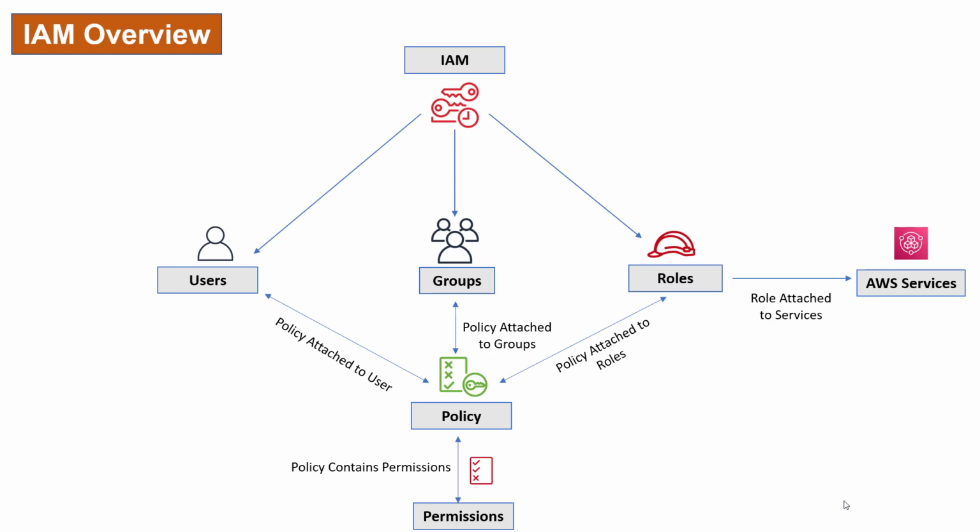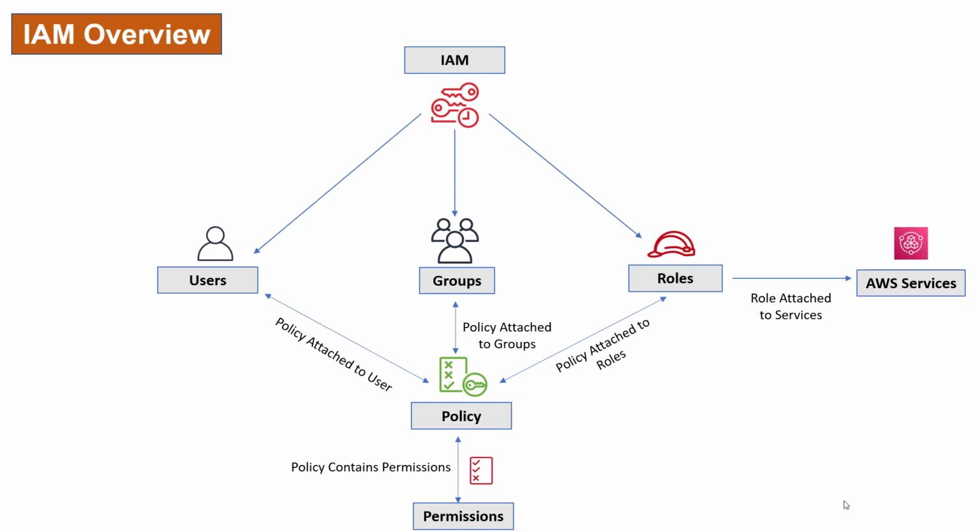You can see here the overview: we have IAM, and under IAM these are the three things. One is users, second is groups, and third is roles. You can see that for each of these, there is a policy attached. What is there in a policy? A policy basically contains the permissions.